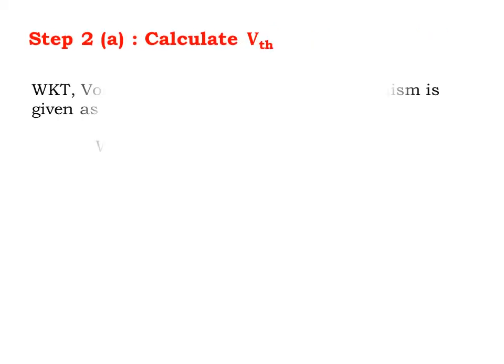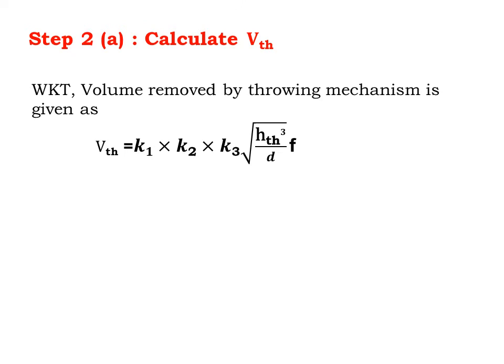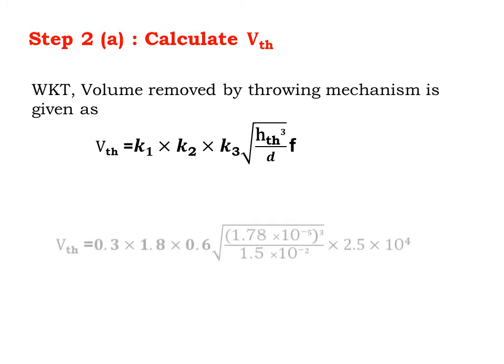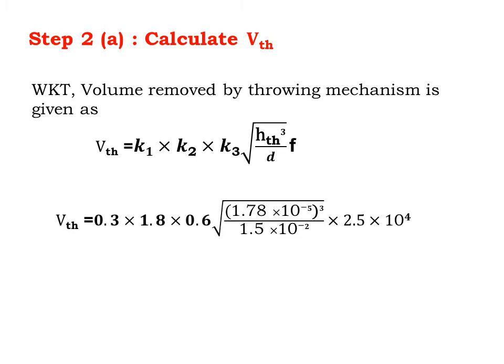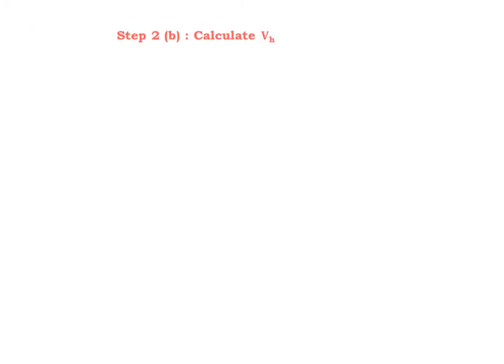Step number 2A. Calculate V_th. We know that volume removed by throwing mechanism is given as V_th is K1 into K2 into K3 multiplied by square root of H_th cube by d into f. Substituting all the values and solving, we get V_th is 4.97 into 10 power minus 3 millimeter cube per second.